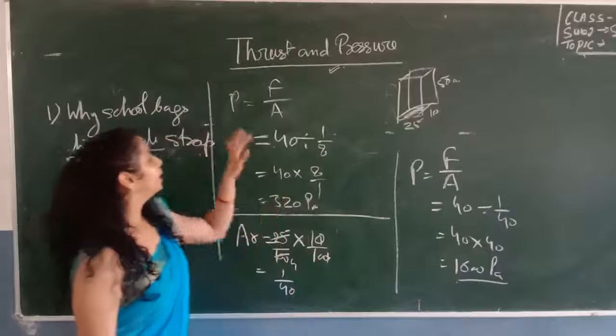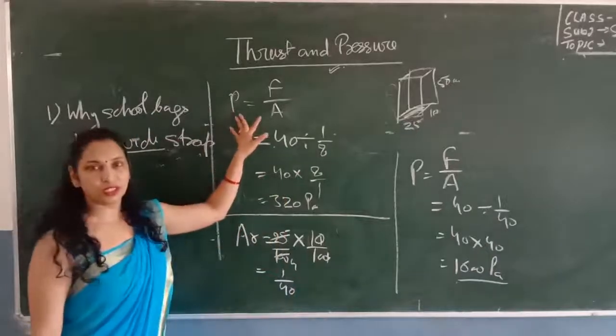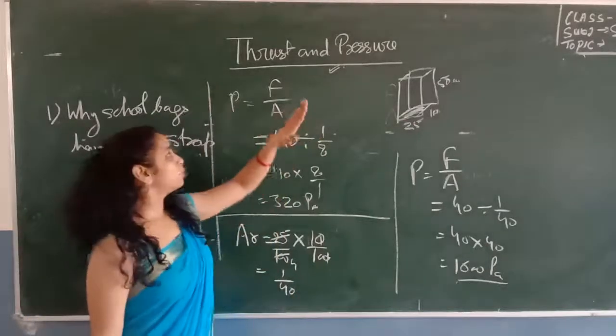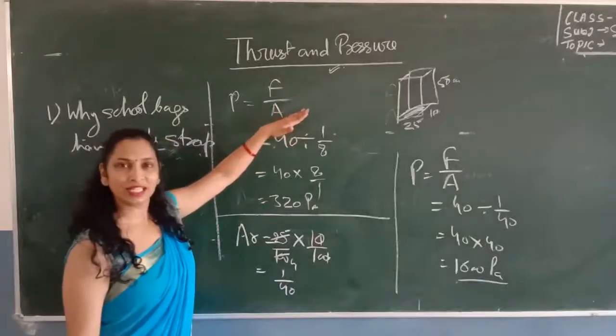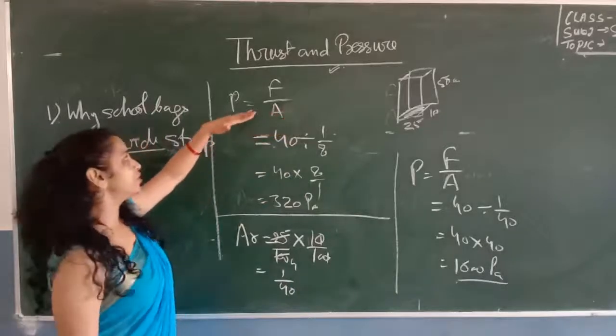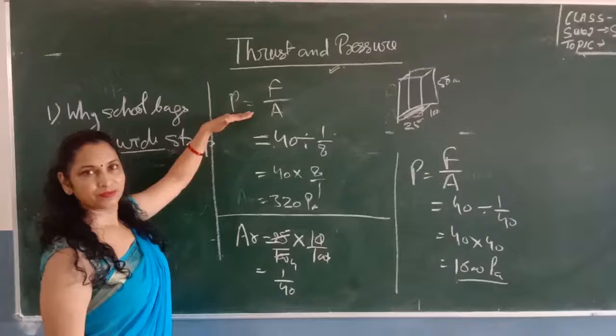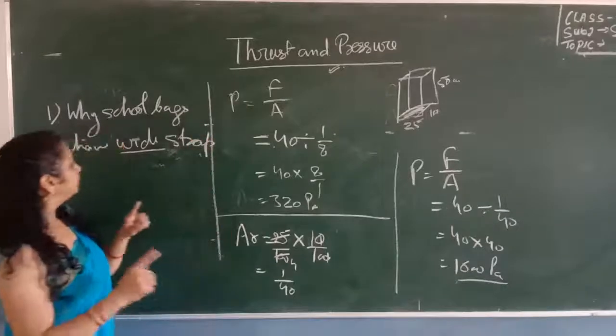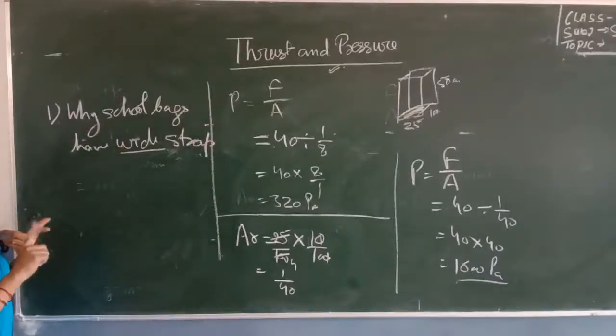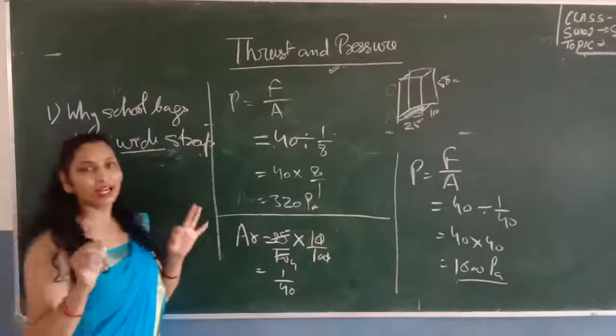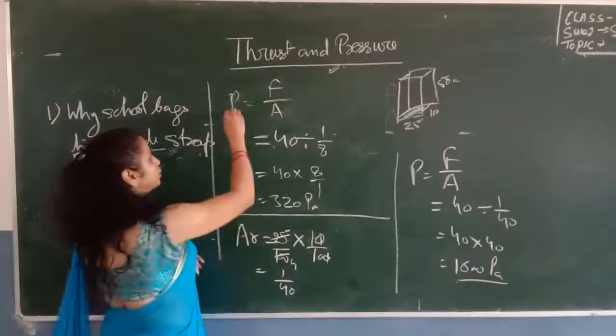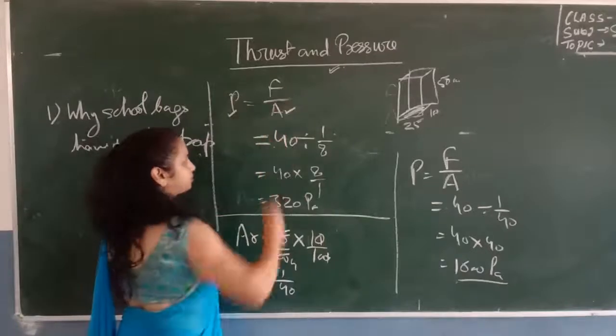And we know that pressure is inversely proportional to the area. So by increasing the area, we decrease the pressure exerted on the shoulders. Again, you will write the answer on the basis of the relation between the pressure and the area.